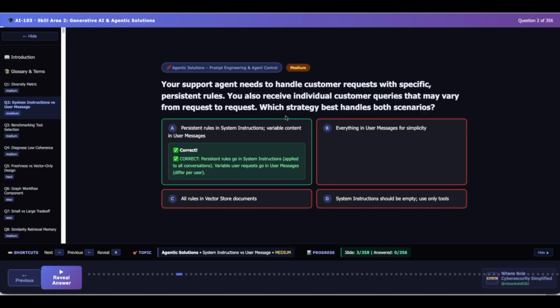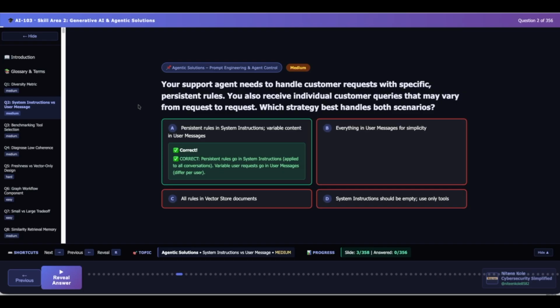Another real-world example, imagine a banking assistant. System instructions: always verify identity, never disclose sensitive information, follow regulatory requirements, remain professional. And user messages: what is my account balance? Tomorrow the question might change. How do I report a lost card? Next day, explain my mortgage options. The requests change, the rules stay the same.